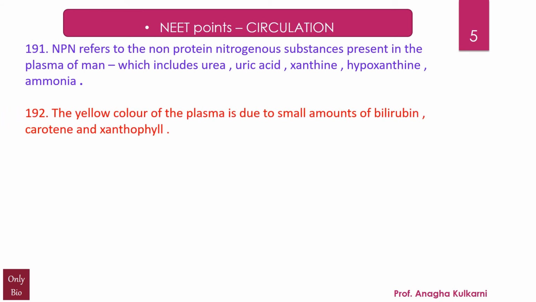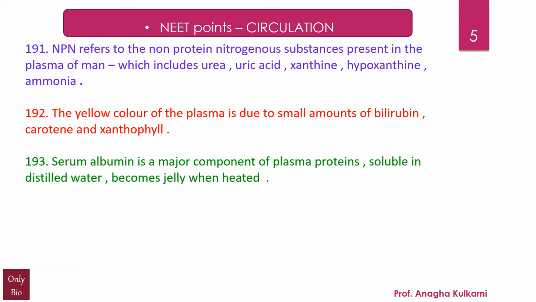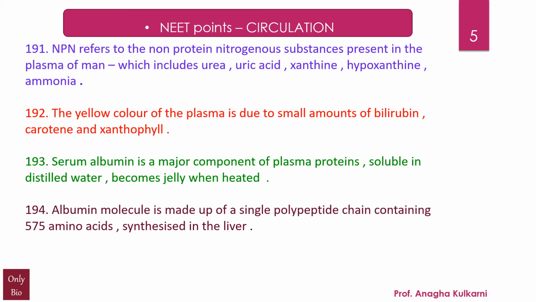Next, the yellow color of the plasma is due to small amounts of bilirubin, carotene and xanthophyll. Next, serum albumin is a major component of plasma proteins, soluble in distilled water, which becomes jelly when heated. Next, albumin molecule is made up of a single polypeptide chain containing 575 amino acids synthesized in the liver.